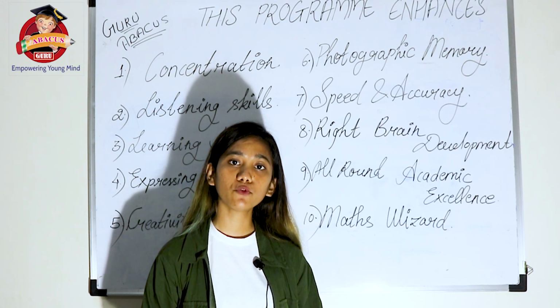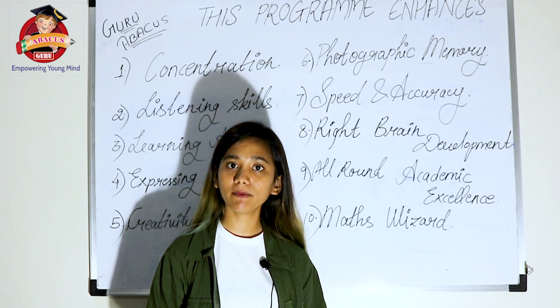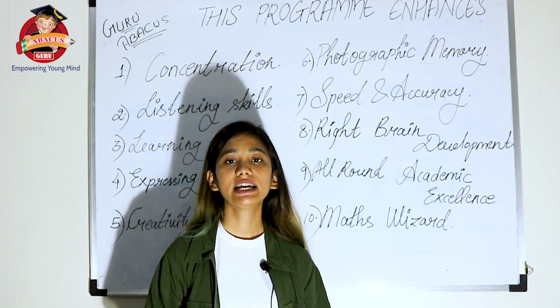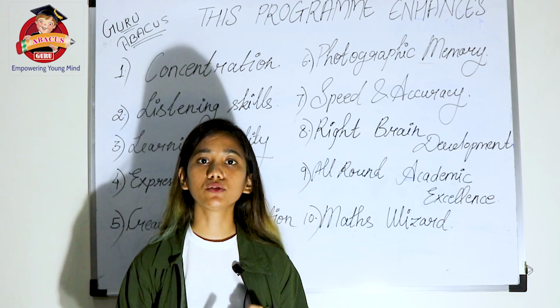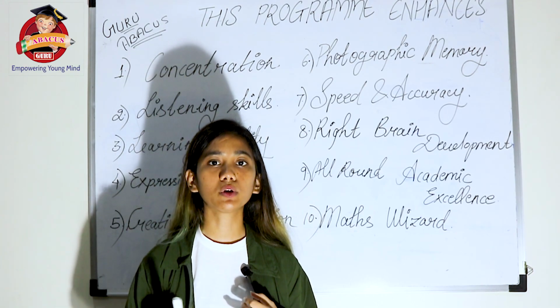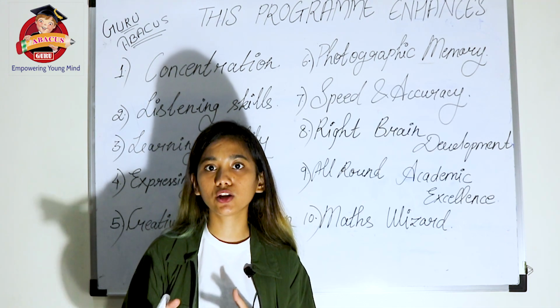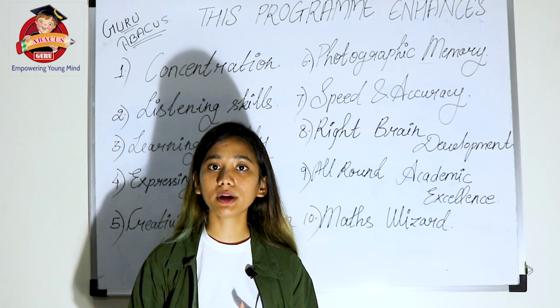So here the main focus is on mental calculation, but the major concepts that we will be covering in the entire training session will be first mental calculation, second speed, and third accuracy. As I told you, mental calculation is covered through imagination and also photographic memory, which I will be explaining in the later points in the counseling. And the second point is speed.